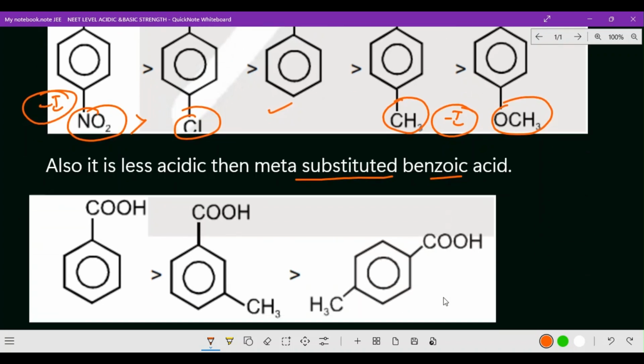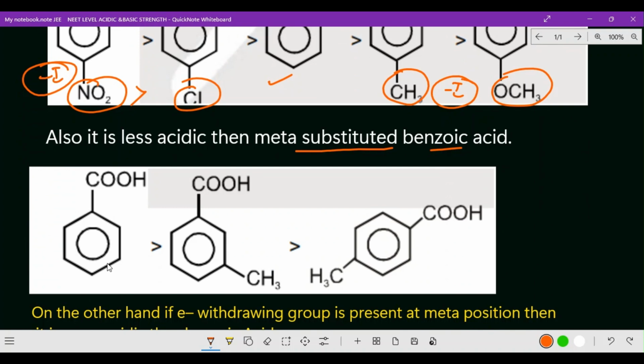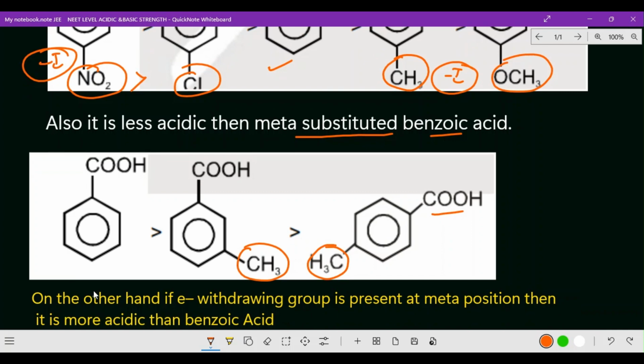Now next one, here benzoic acid, metacresol and paracresol. See, straight it is COOH, and on the opposite side CH3. So here metacresol and this is paracresol. See, they have given the positions. Always we remember this as the head and this as the tail, but here they have given this side also. So wherever it is, you have to check it. Now come to this point. Here metacresol is greater than paracresol when it comes to the plus I effect. So which is more acidic, which is less acidic?